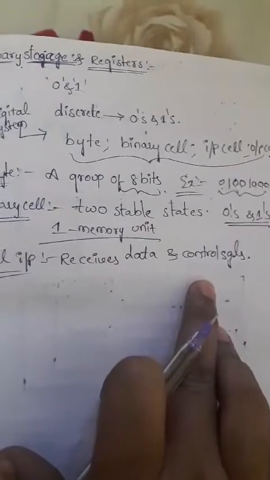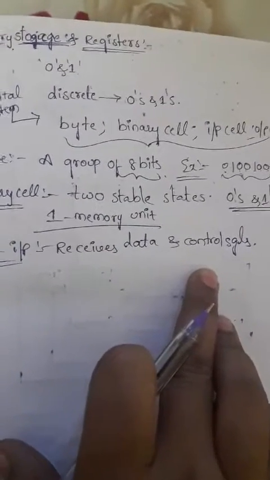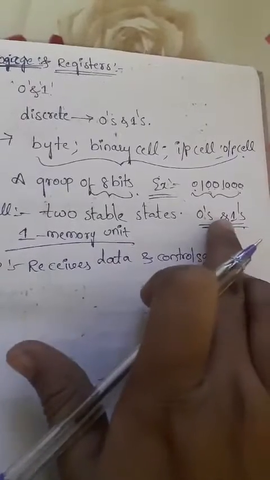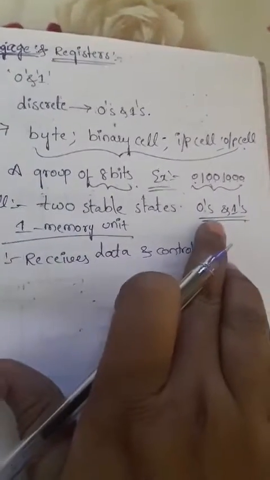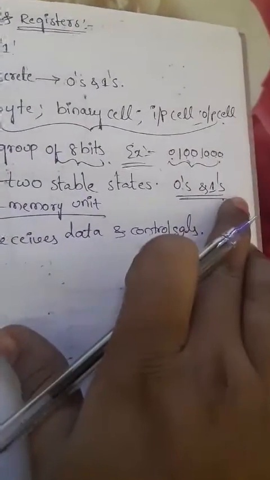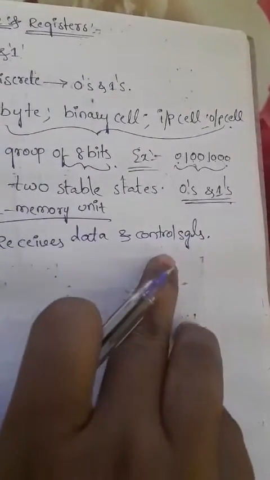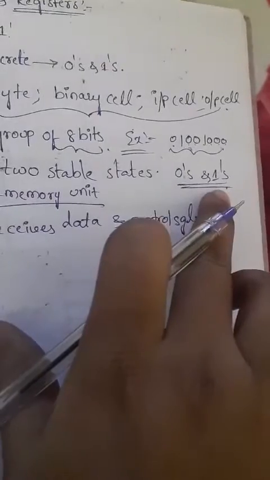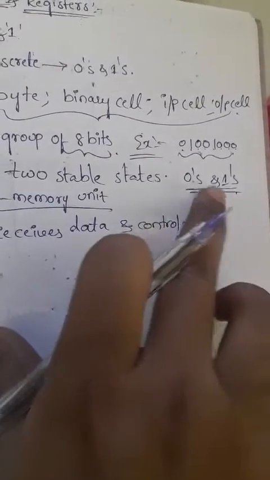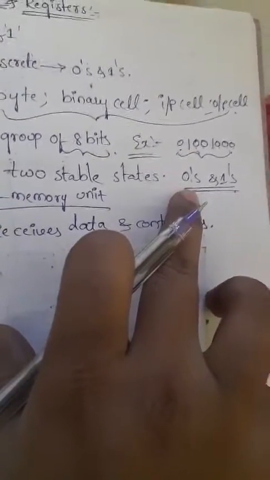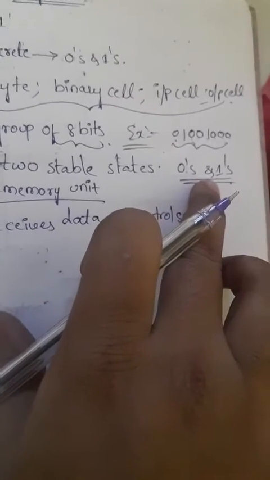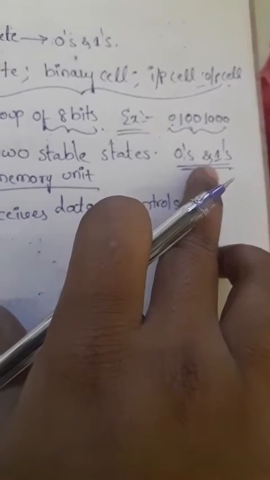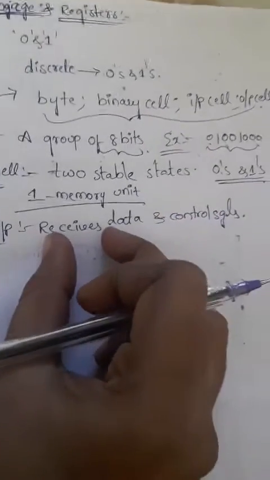Okay, we need to receive the data and also control signals. These control signals are nothing but zeros and ones. That may be a logic 0 signal or maybe a logic 1 signal. We can represent control signals in two signals: one is logic 0 and another one is logic 1. Logic 0 we can represent as a low control signal and logic 1 as a logic high signal.